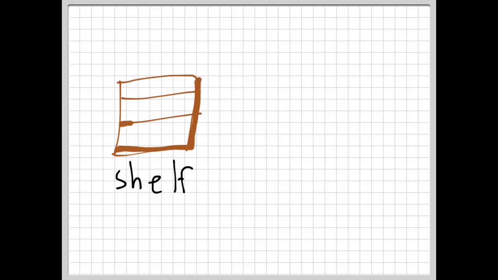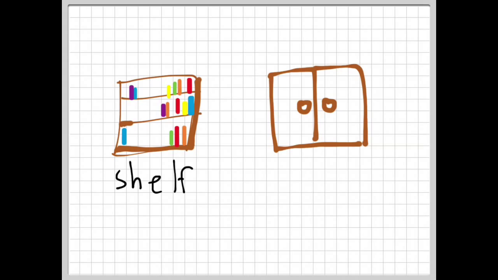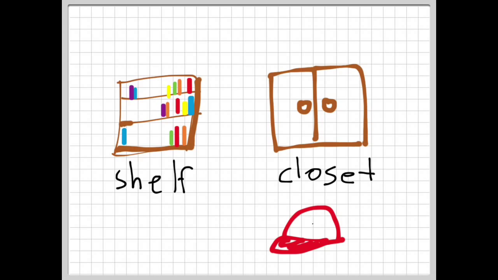We also saw some other words like furniture. For example, shelf, which is where you would put your books, like a dictionary. We also saw closet, which is where you would put your clothes, like your baseball hat.